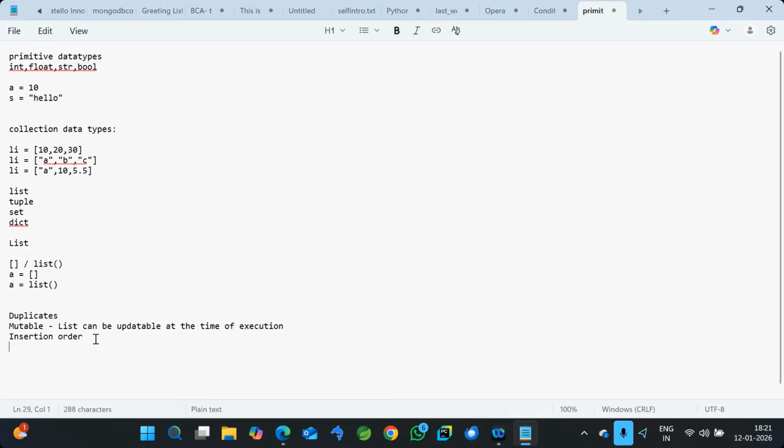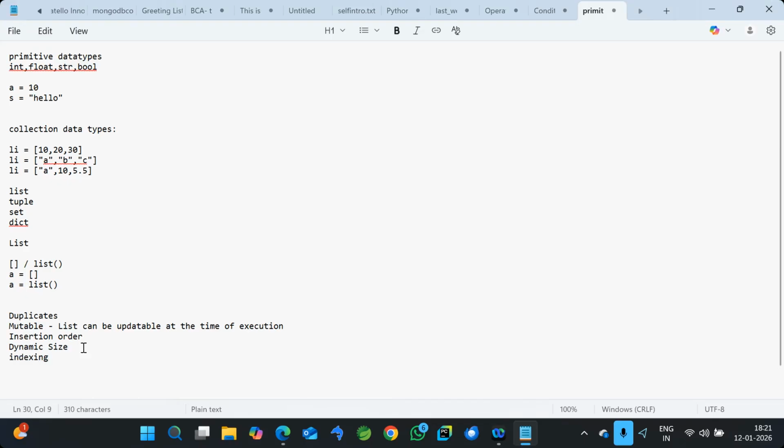And the other feature here is that it is dynamic in size. There is no fixed size, so you may add any number of elements dynamically. Similarly, you can delete elements also. It purely depends on your requirement. So it supports dynamic size. It allows duplicate values, it is a mutable object, you can print the data in the order you inserted it, and it supports dynamic size. Okay, and also it supports indexing.